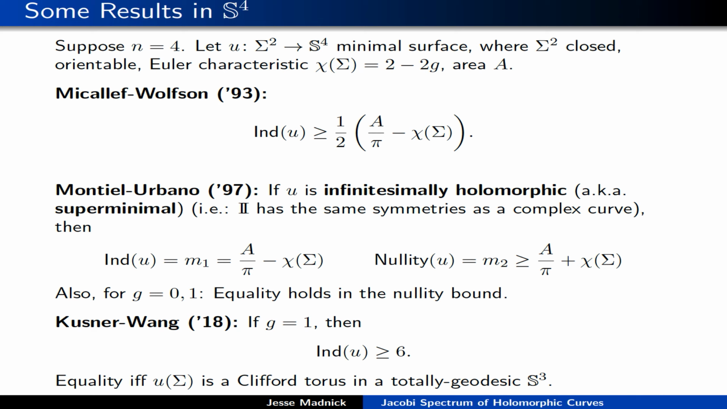Another interesting result, obtained rather recently, is due to Kusner and Wang, who considered the case of tori, and they were looking for a higher codimension version of the result of Urbano, and they succeeded. They showed that for a minimal torus in the fourth sphere, the index of such a thing is at least 6, and equality holds if and only if the torus is a Clifford torus in the totally geodesic S3.